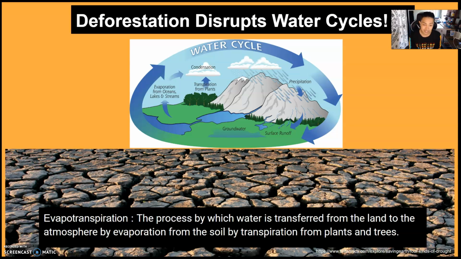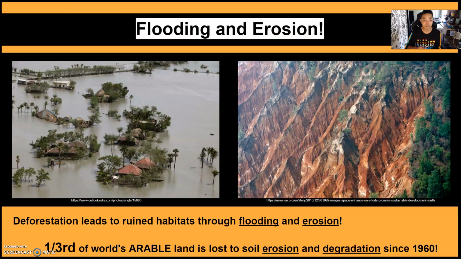Industrial agricultural practice of the deforestation of forests around the world disrupts water cycles by interrupting a process known as evapotranspiration. Evapotranspiration is when water is transferred from land to the atmosphere by evaporation and from the soil with transpiration through plants and trees. This is instrumental when monitoring seawater levels and rainfall. By disrupting evapotranspiration, water cycles are thrown off balance, leaving some areas to go through intense drought periods or even flash rainfalls. Droughts will cause damages to land and forests, and flash rainfalls can lead to the flooding and erosion, which I will discuss in the next slide.